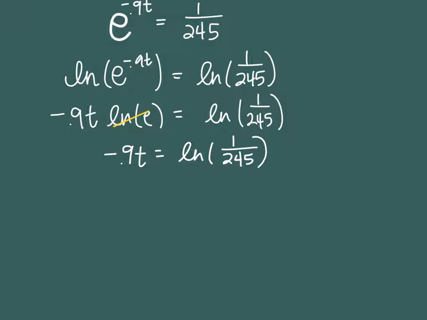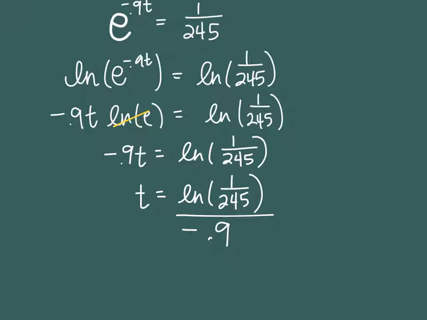And I only have to do one more thing to get t by itself. And what's that? Divide by what number? Okay, so t is going to be the natural log of 1 over 245 divided by negative 0.9. Could someone type that into their calculator for me if you have that handy on your desk? And this is going to tell me how long it took the rumor to spread to 1,000 people. From the 24 people it started with, how long did it take to spread? Todd, are you on it? 6.1. Okay, so 6.1 what? T is always measured in days. Okay, 6.1 days. So it took 6 days for this rumor to reach 1,000 people.